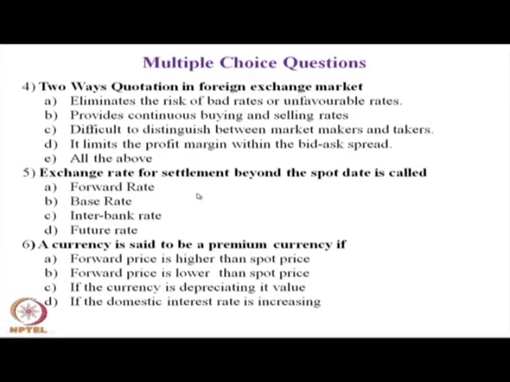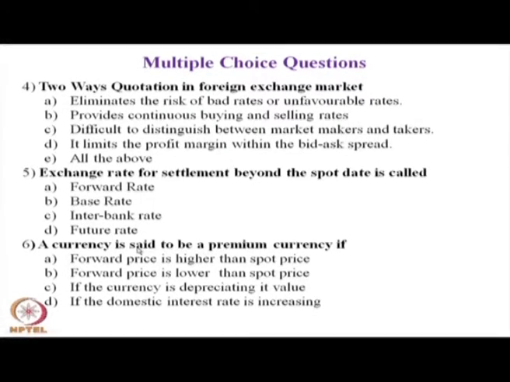Let us move to question number 6. A currency is said to be a premium currency when its value increases. If the rupee value today is 45 and tomorrow it is 43, it is a premium currency. If it goes from 45 to 46, it is depreciating, and that is a discount currency.